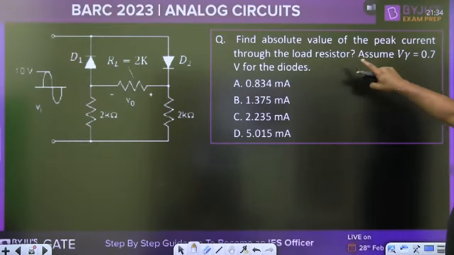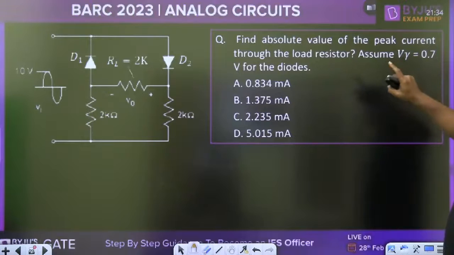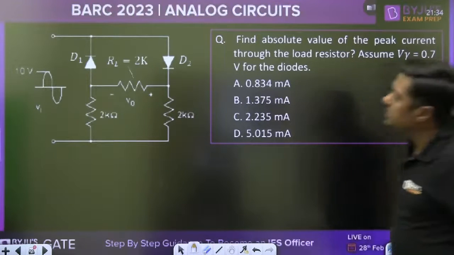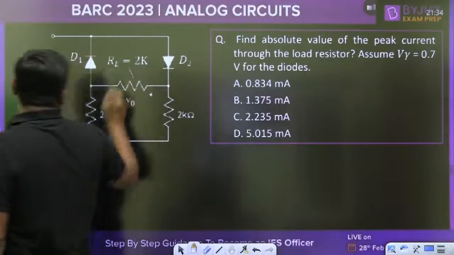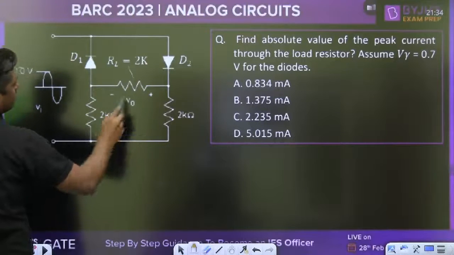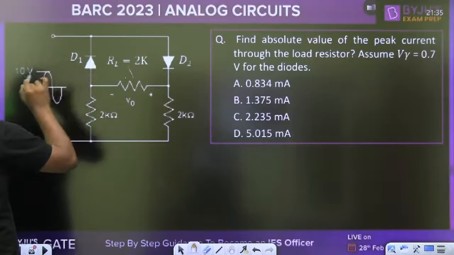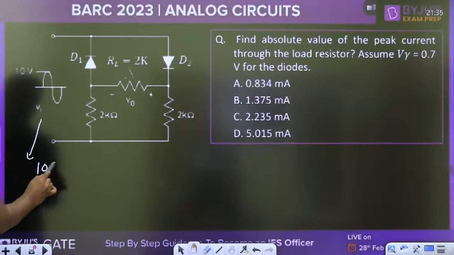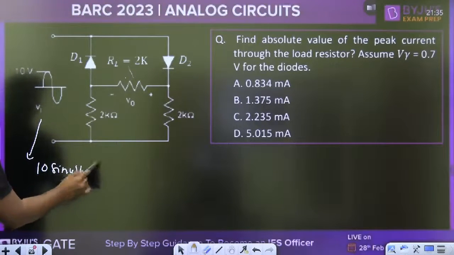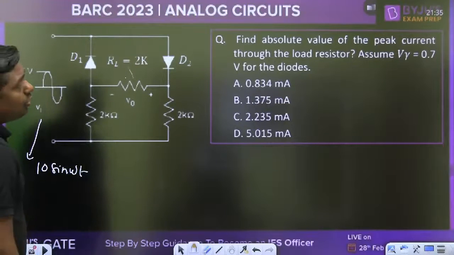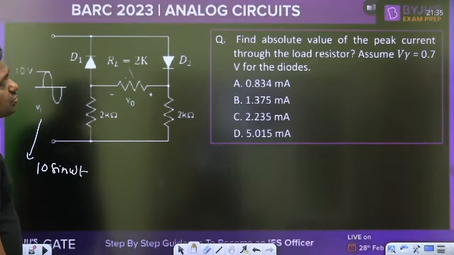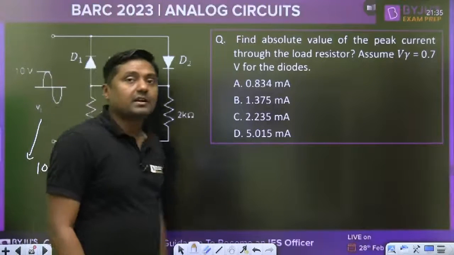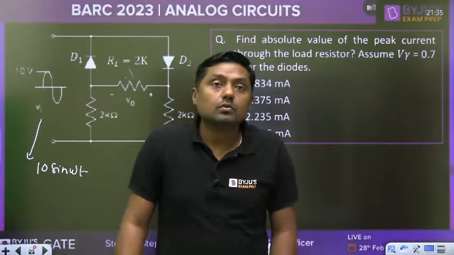Find the absolute value of the peak current through the load resistor. Where is the load resistor? This is the load resistor RL, 2 kilo ohm. And the input is given as 10 sin omega t volt. Find the absolute value of the peak current through the load resistor. Assume V gamma 0.7 volt for the diode. These are practical diodes, 0.7 volt.